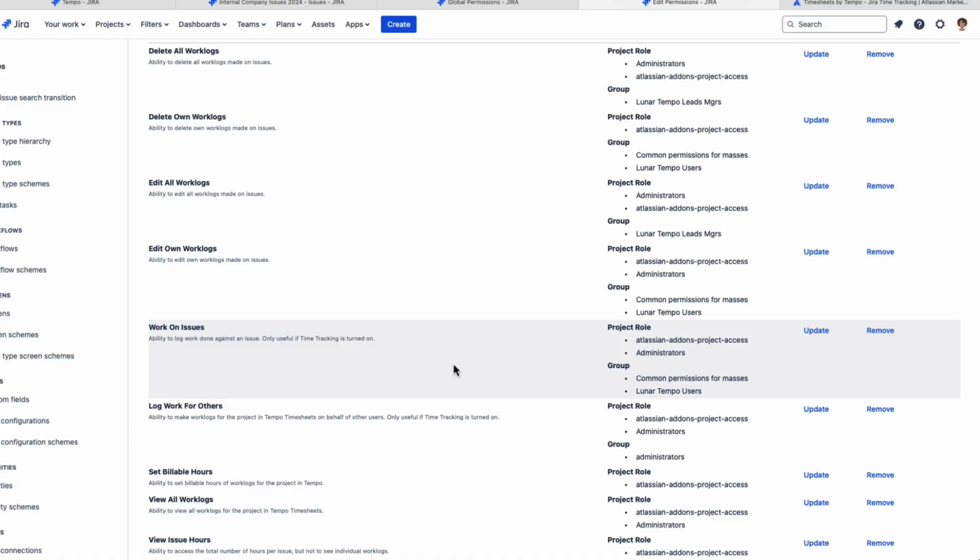Permissions are the key for your employees to really have a good experience with Tempo, so always make sure that the users are in the correct groups or project roles so that they have the right permissions that they need. Let's go back to Tempo here.